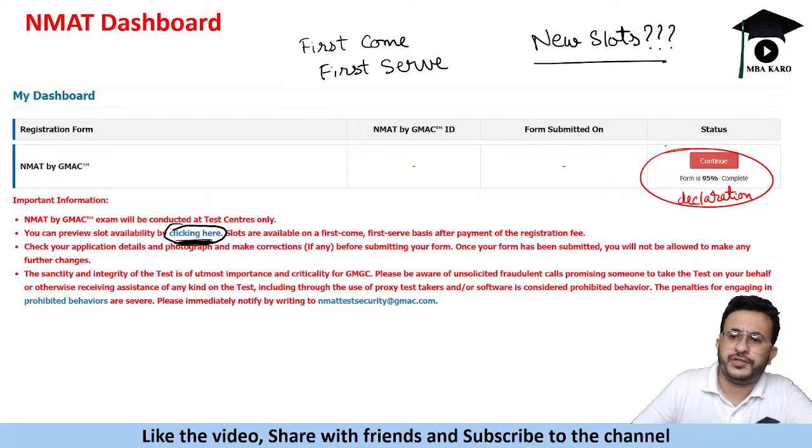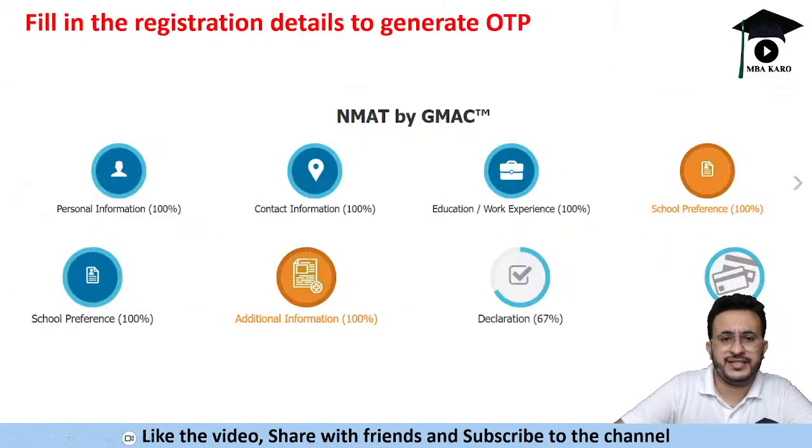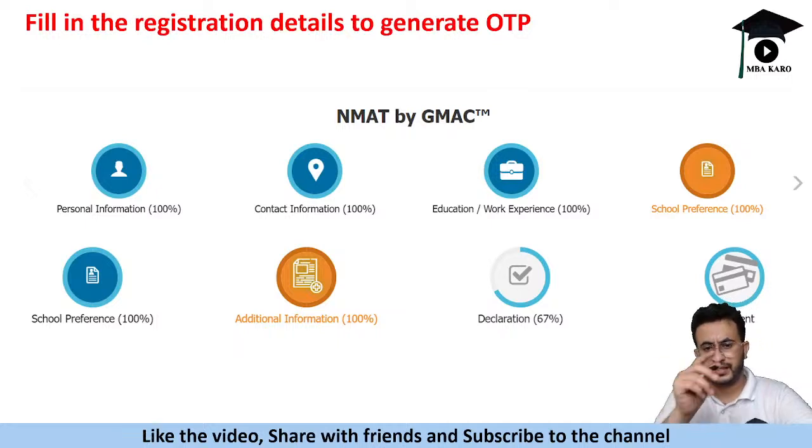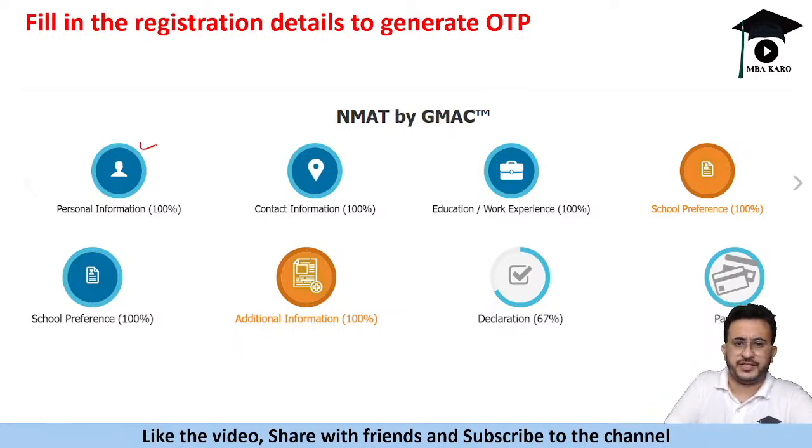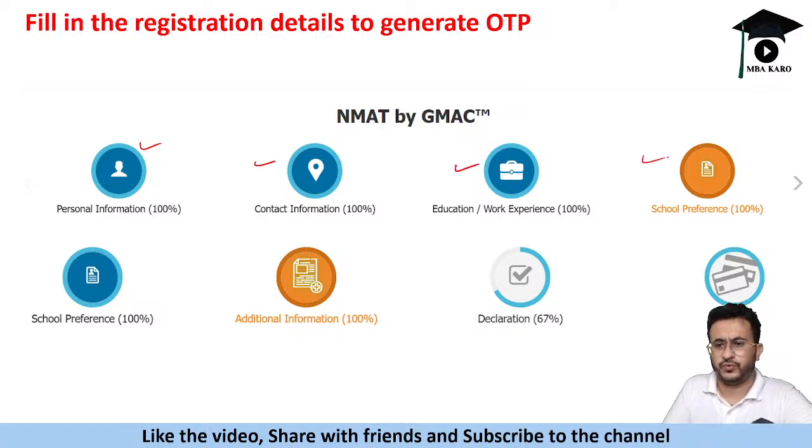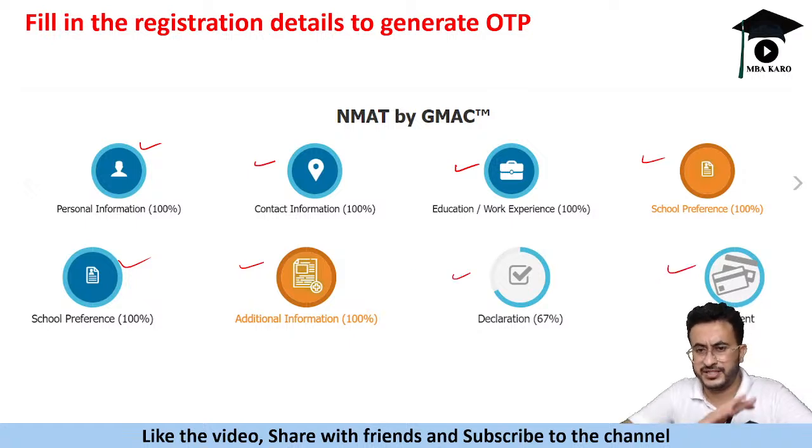Okay, so go to this form. If you are a new user, you will have 0%. You will see these kinds of tabs over there: personal information, contact information, education, work experience, school preference. In my case all these were already filled, but school preference showed that you can correct them. Then additional information, declaration and payment. So these are the different categories that you will get.